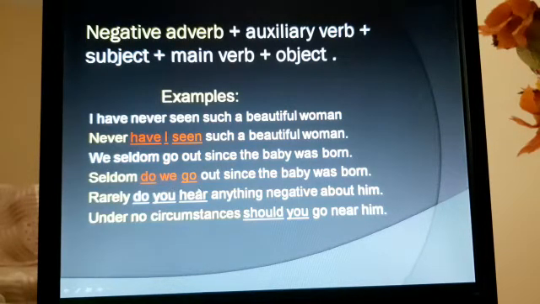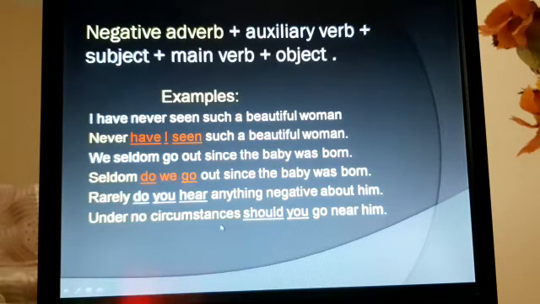Seldom do we go out since the baby was born. And again, the inversion is do we go. So, auxiliary verb plus subject plus the main verb. Another example is, rarely do you hear anything negative about him. And the inversion is do you hear.